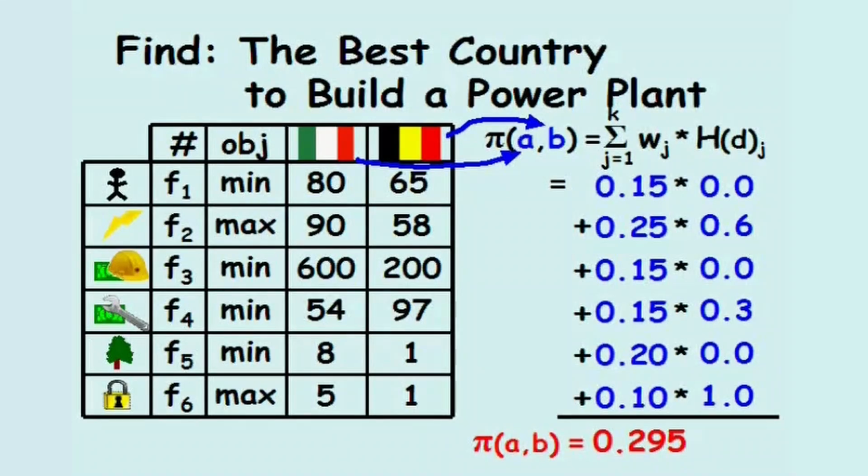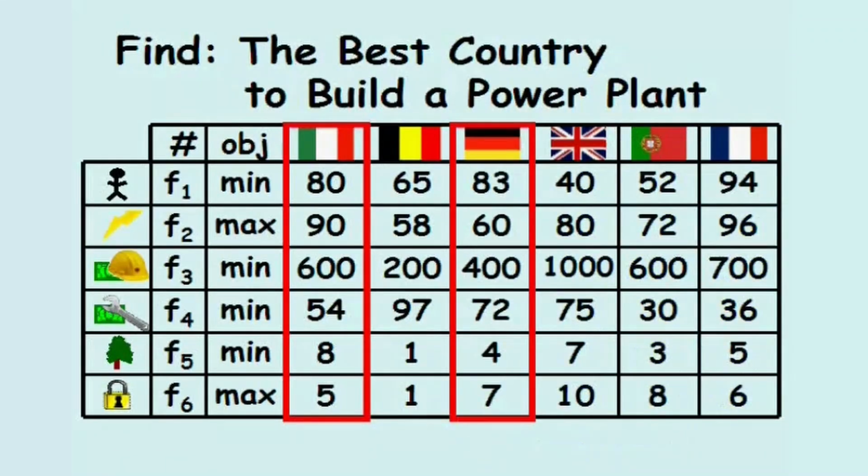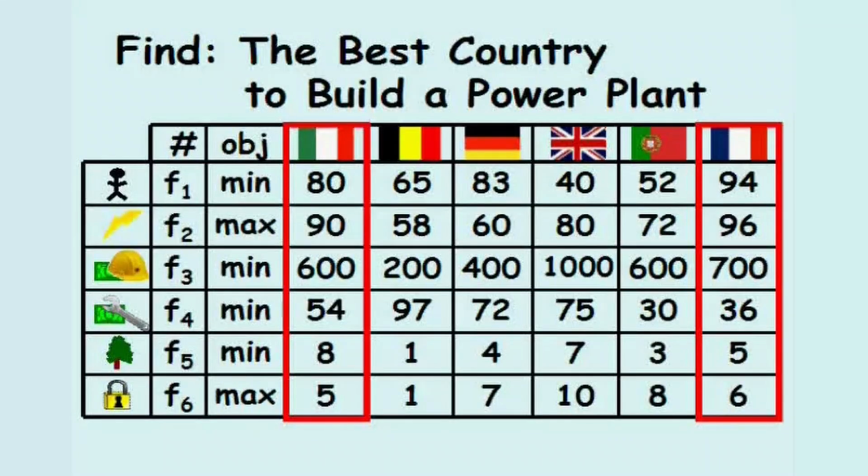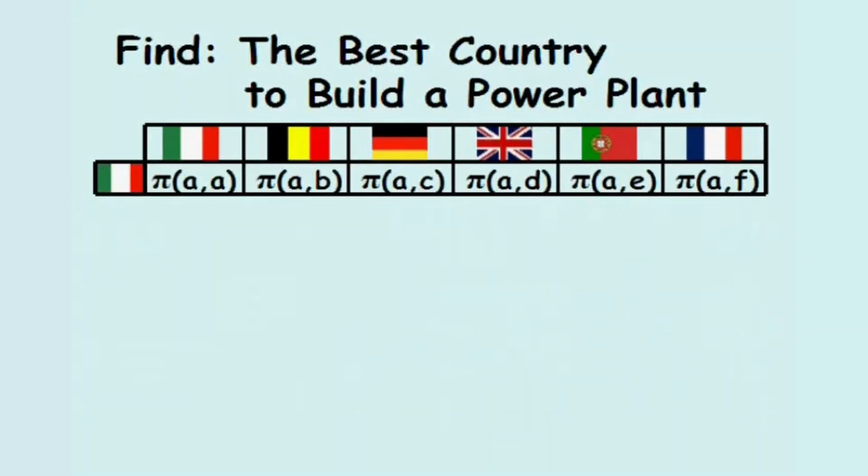After the plant in Italy is compared against the plant in Belgium, it is next compared against the plant in Germany, then against the plant in the UK, then Portugal, then France. After these comparisons are made, we can construct a table of pi values for degrees of truth the plant in Italy is preferred over the plants in these other locations.